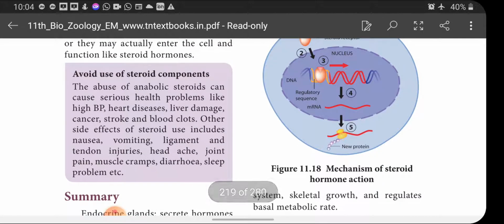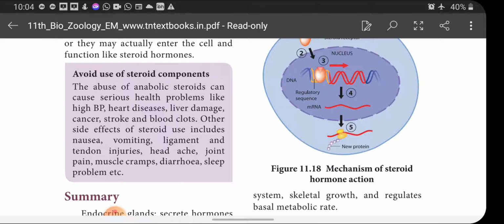Avoid use of steroid components. Actually, some of the hormones are made up of steroid. Sometimes we are in a situation to take steroid hormones, but it is not advisable to take them in all cases. In case of emergency, we can take steroid hormones, but we should not take them all the time.